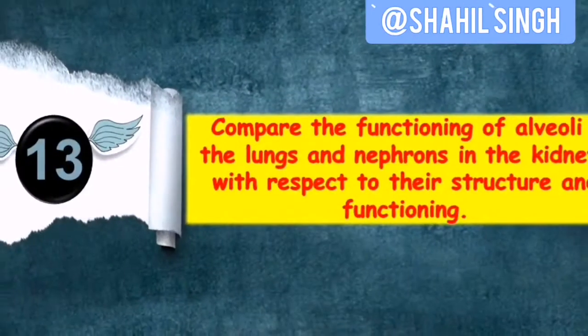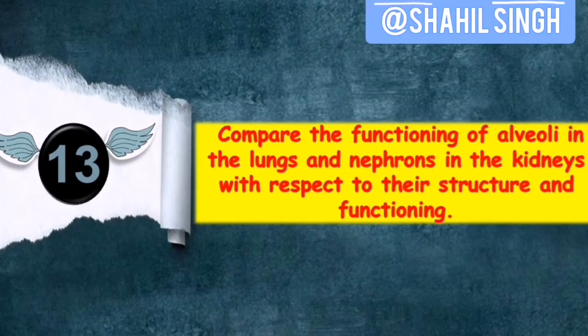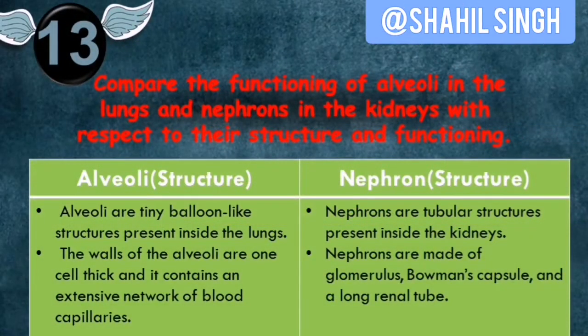So our next question is, compare the functioning of alveoli in the lungs and nephrons in the kidneys with respect to their structure and functioning. So alveoli structure. Alveoli are tiny balloon-like structures present inside the lungs. The walls of the alveoli are 1 cell thick, and they contain an extensive network of capillaries to absorb oxygen. Nephron structure. Nephrons are tubular structures present inside the kidneys. Nephrons are made of glomerulus, Bowman's capsule, and a long renal tubule which finally joins the collecting duct.